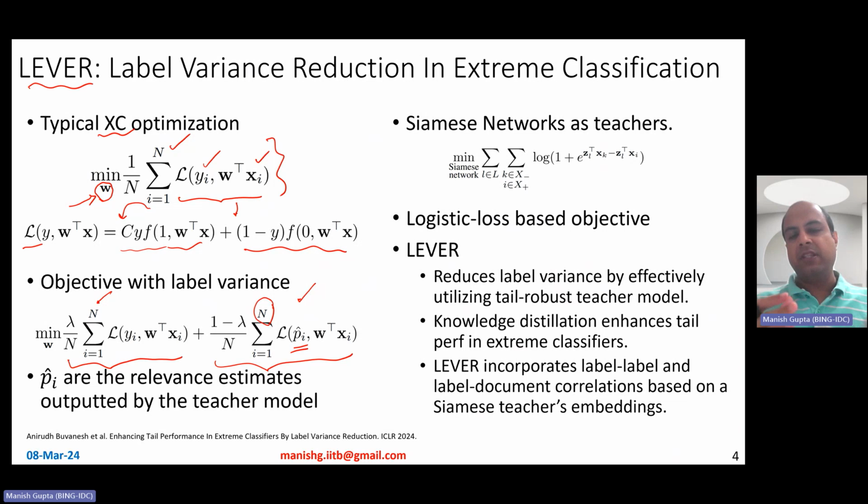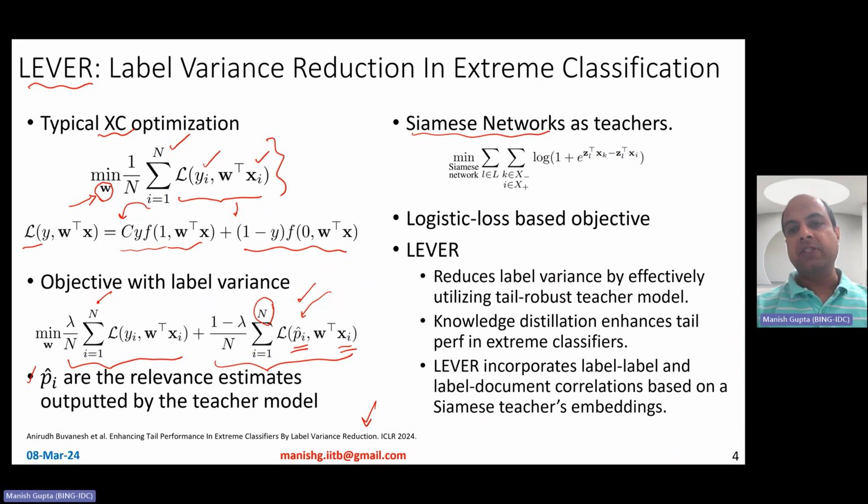The interesting point is you can think about this augmentation done in LEVER as a sort of knowledge distillation. Given a particular data instance, you can ask the teacher to give a particular label distribution or label probability. These relevance estimates, which are outputted by the teacher model, pi hat, are used as additional data points to define the optimization in LEVER. This teacher could also be trained using, and in this paper at least we study, Siamese trained teachers, because they have been shown to be really good in the literature for extreme classification.